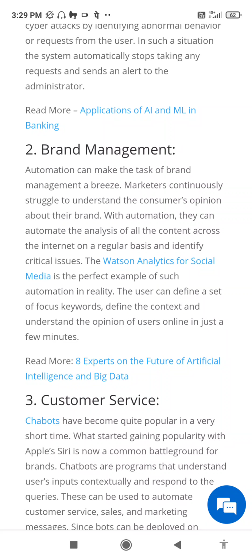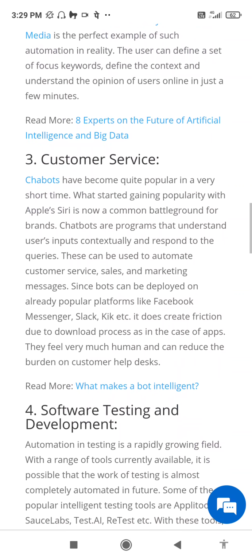3. Customer service. Chatbots have become quite popular in a very short time. What started gaining popularity with Apple Siri is now a common battleground for brands. Chatbots are programs that understand users' inputs contextually and respond to the queries. These can be used to automate customer service, sales, and marketing messages. Since bots can be deployed on already popular platforms like Facebook Messenger, Slack, Kik, etc., it does not create friction due to download processes in the case of apps. They feel very much human and can reduce the burden on customer help desks.